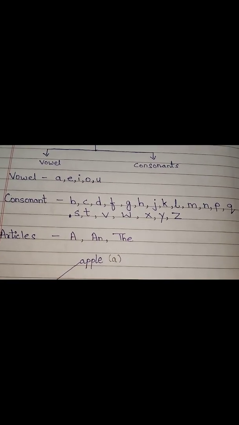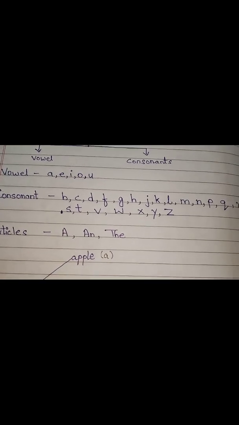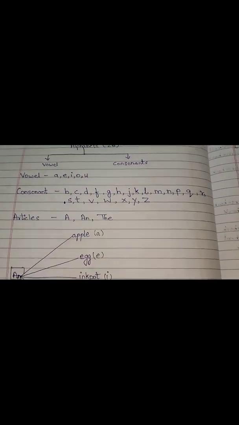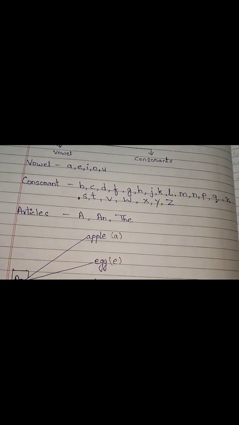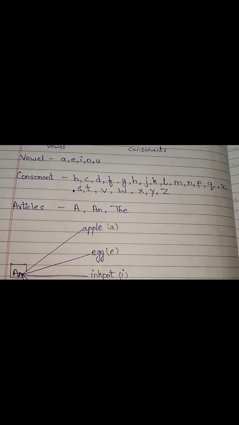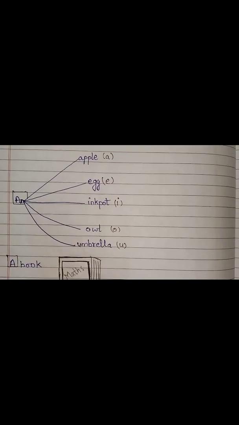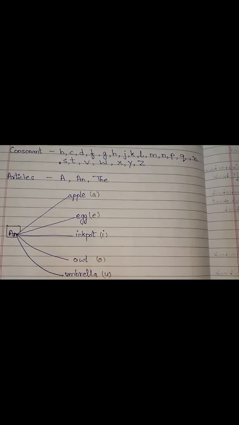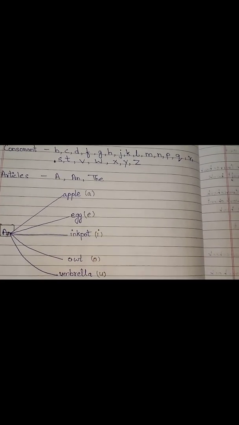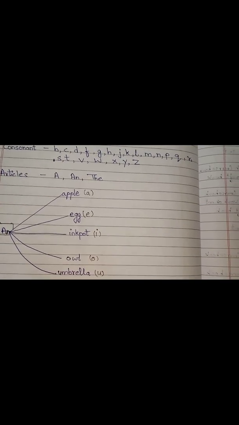And what are articles? Articles are a and the. Right? And we use an before the vowels A, E, I, O, U. Right? And in front of a consonant we use a. Right?